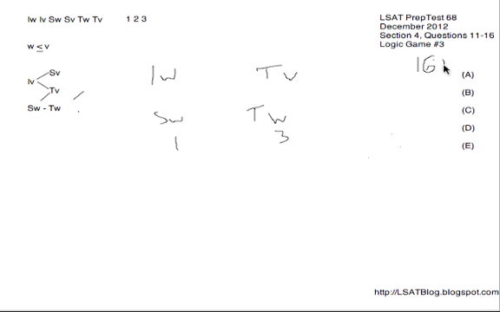No, they're equivalent, which gets rid of both A and B as well, actually, since B is simply asking the reverse. Looking at C, SV lower than TV. We don't really know where SV is going right now, so it's possible, and so that's actually our answer. We could easily put SV on 2 rather than 3, which would satisfy the constraints of C. So C is actually our answer right now, but I will look at D and E as well. Looking at D, TW lower than IW, impossible given that IW is actually lower than TW. Then finally E, TV lower than SV. Looking at that right now, no, TV is on 3, it's not lower than anybody, so E is gone, leaving C for number 16.